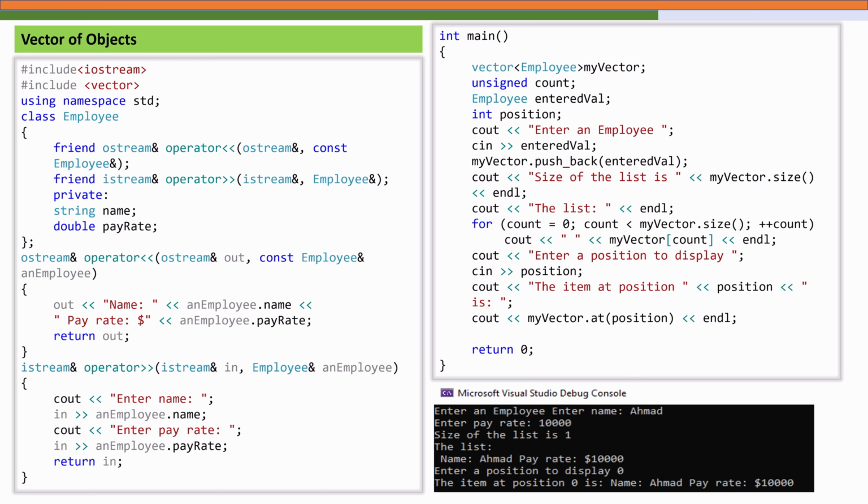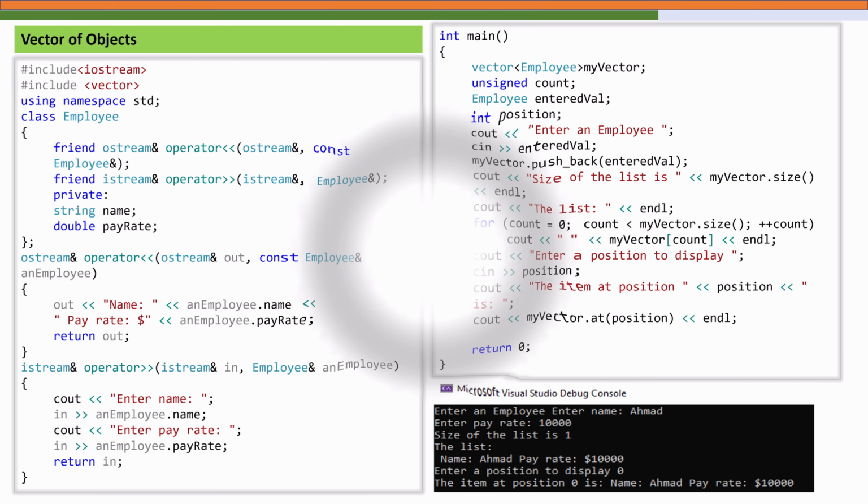In this example, the user can enter a position and the program displays the corresponding employee record from the vector. The program successfully stores each employee as an object in the vector. You can add as many employees as you like, and the vector grows dynamically. So this shows the true power and flexibility of combining classes with STL containers.